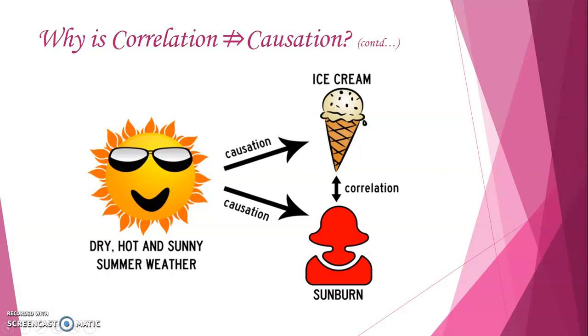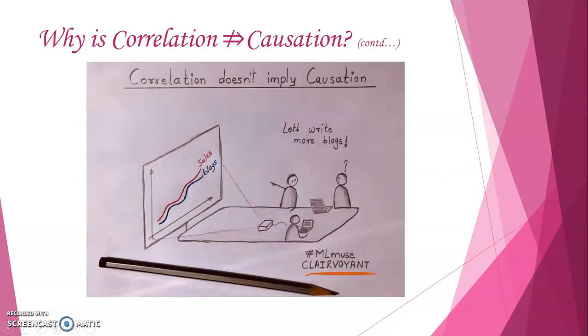So now let us see one more example. We'll try to identify the common factor there. So I suppose the scene is of a meeting where there is a projection going on, and on the screen in the meeting it says that sales and blogs are moving pretty much closely. So as the sales are higher, the blogs are higher, or we can say as the blogs are higher, the sales are also higher. So then what did the person conclude?